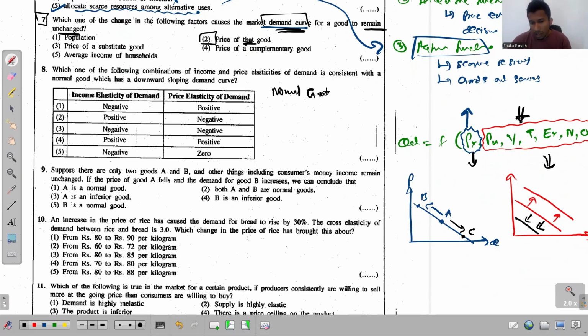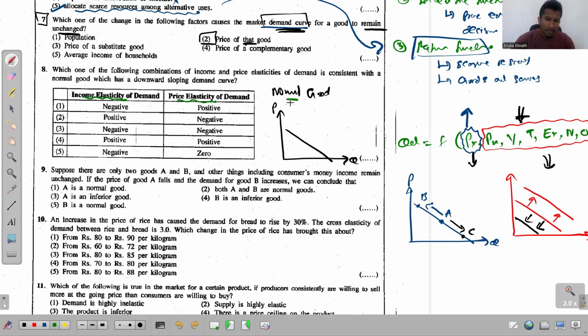This is a normal good and the demand curve slopes downward from left to right. On this side, we get the quantities. Here we get the prices. And then you just need to pick the correct combination which talks about the income elasticity and the price elasticity of demand for this given information.